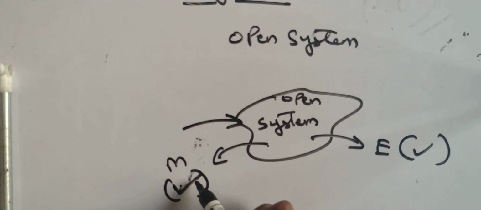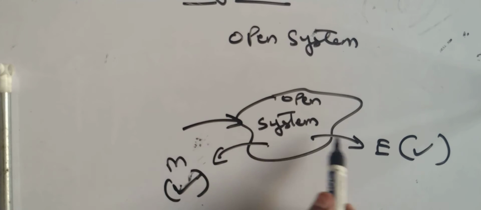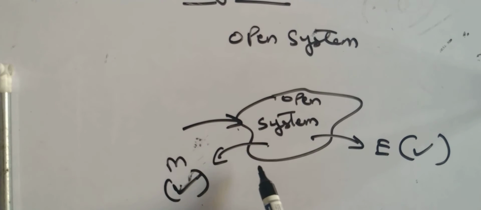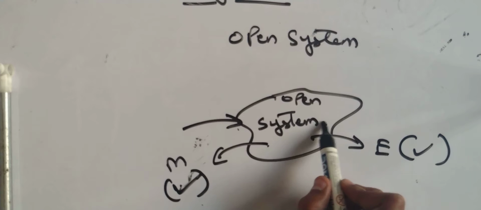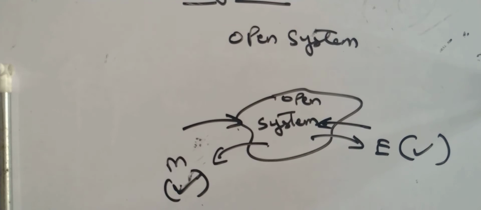Mass will either come out of the system or be added into the system, so it will cross the boundary. Energy can also be added to or removed from the system. Getting it? So this is called an open system. Understand the basic difference: here, mass and energy both can cross the boundaries of the system.